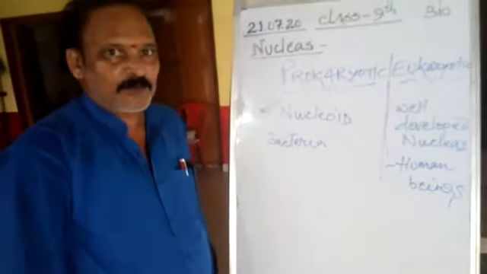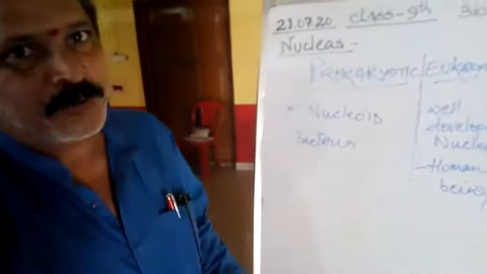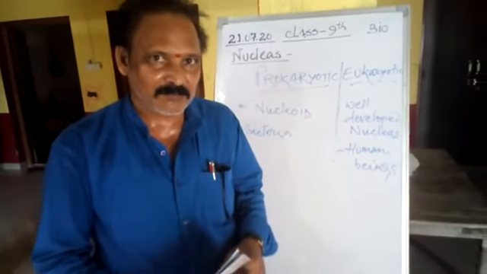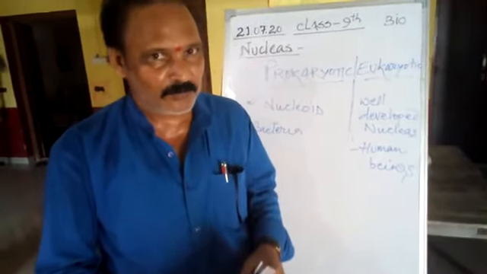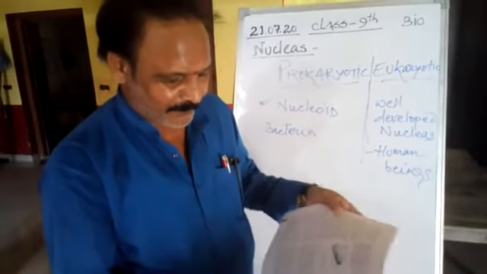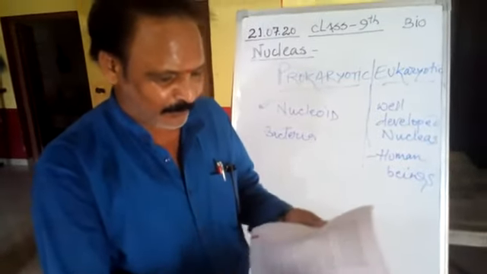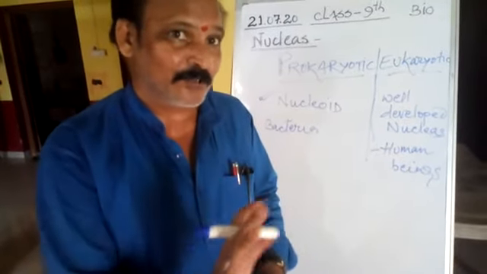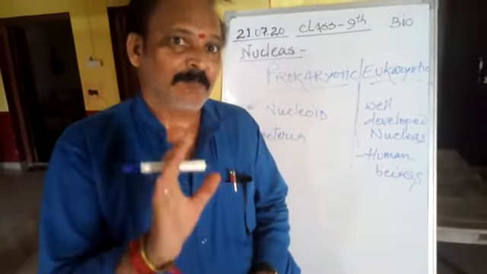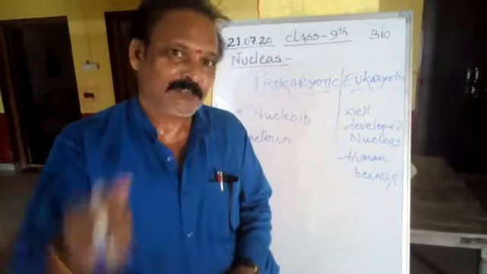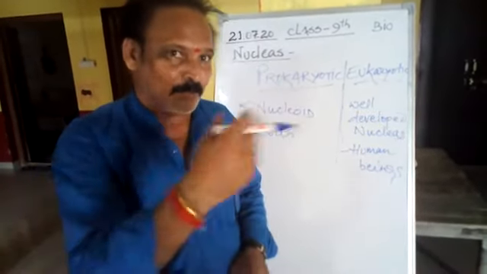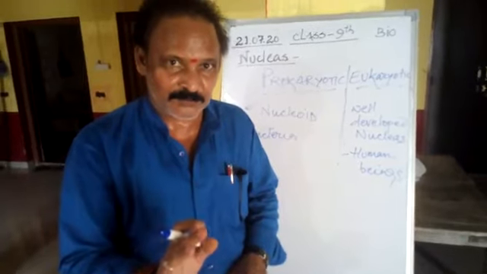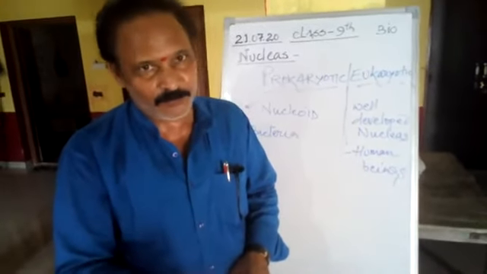Clear? The nucleus plays a very important role in cell division, as I told you. Class, I think this is all about the nucleus. Make a diagram of the nucleus in which the nucleolus is also present. This diagram is not in your book. Make a diagram of the nucleus in which you mention the nucleolus, nucleoplasm, nuclear membrane, all things. Clear? This is your homework and this is all for today.